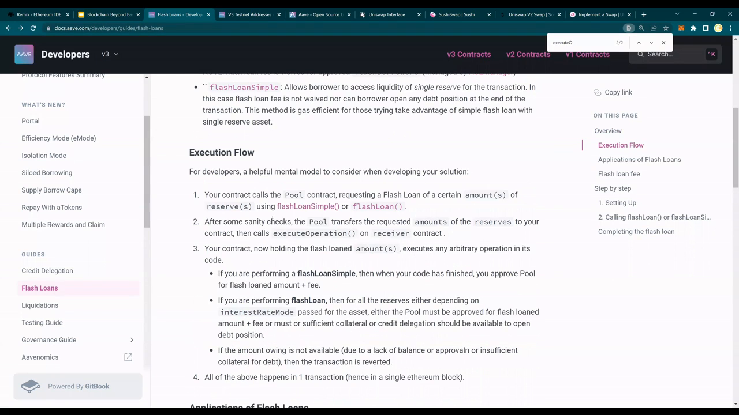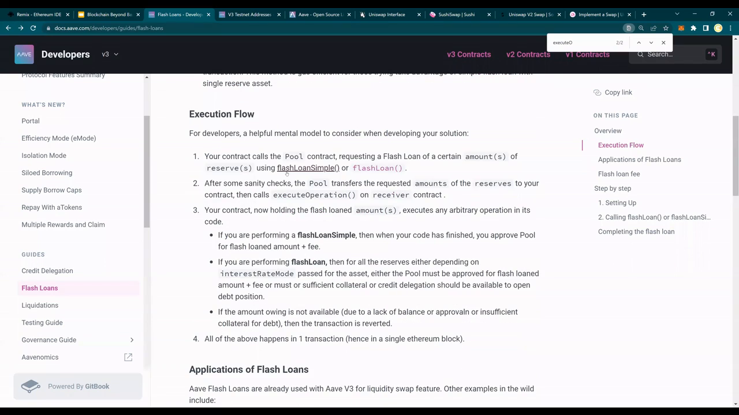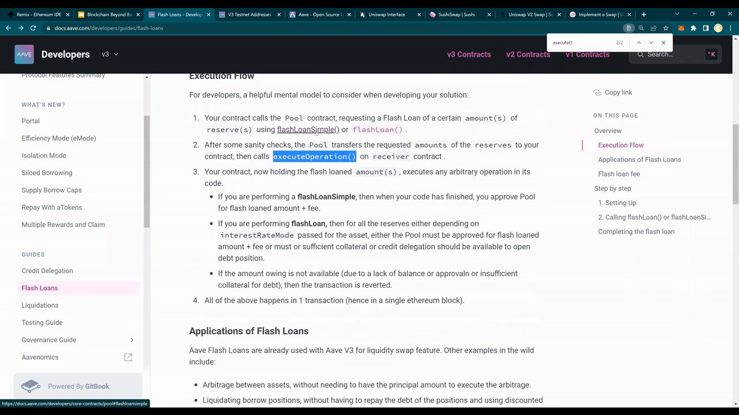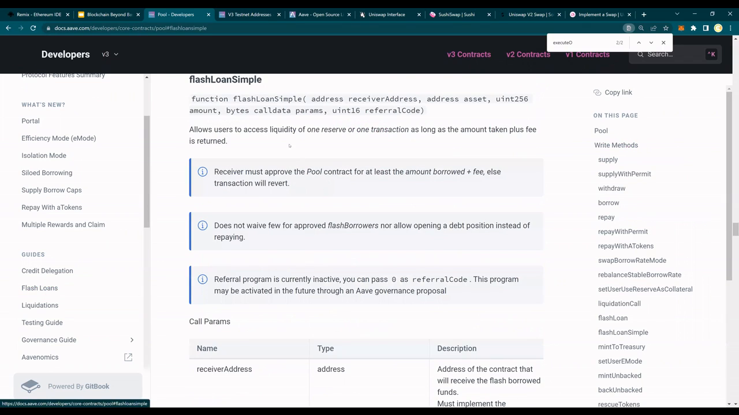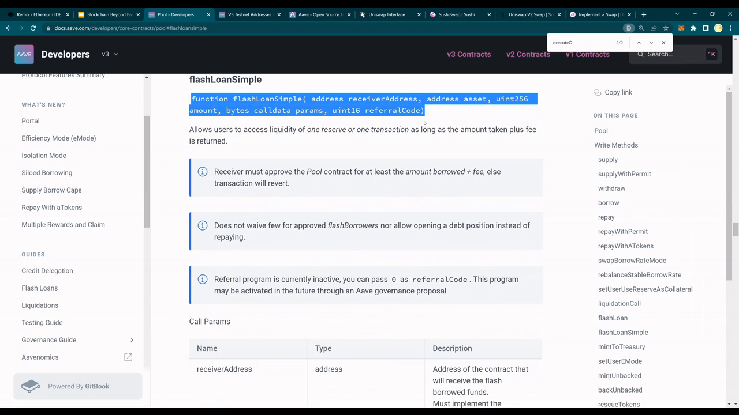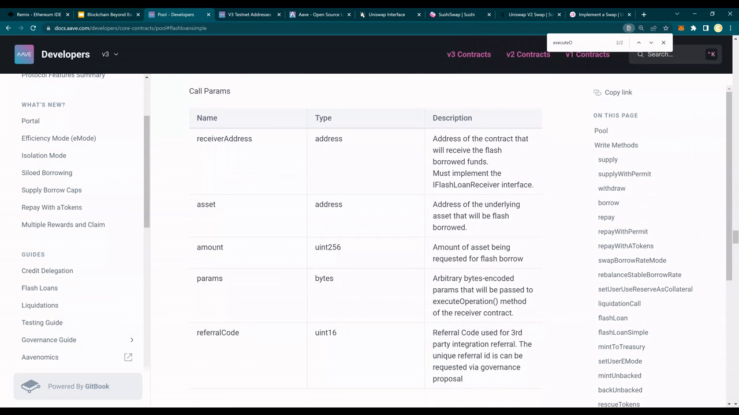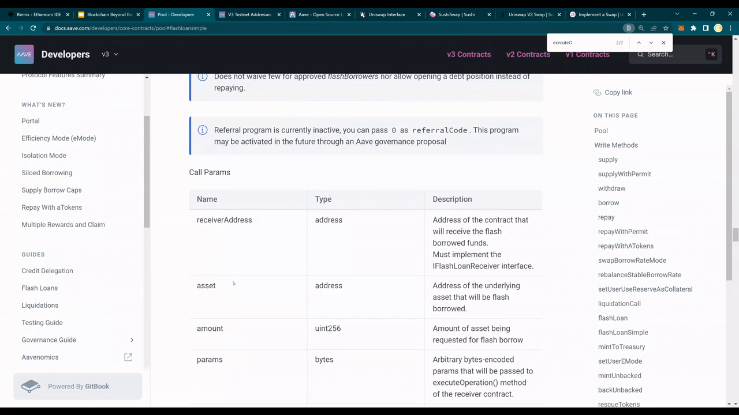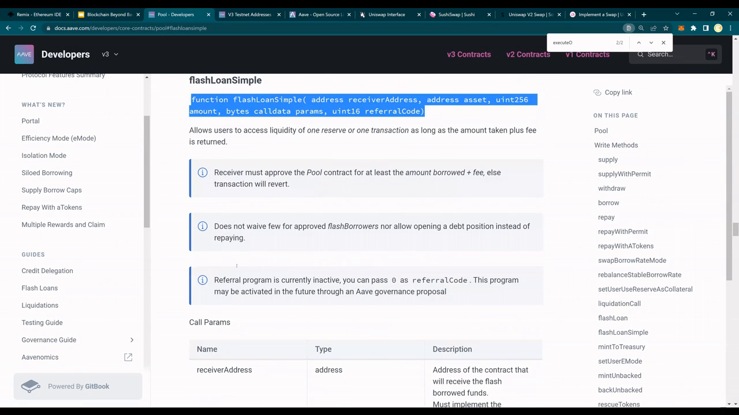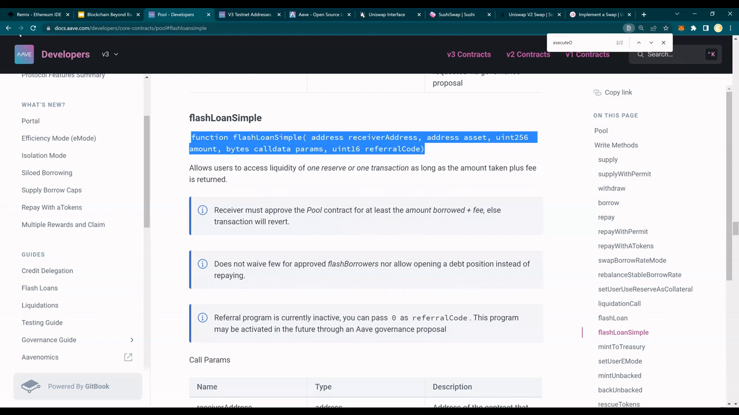I'm just doing what they have written over here. So you have Flash Loan Simple, and you need to always mandatorily implement execute operation, just as it is written here. If you click on Flash Loan Simple, it will tell you how to request. In order to request a flash loan, these are the inputs: receiver address, assets, amount, parameters, and referral code. So we are going to write this function to request the loan.